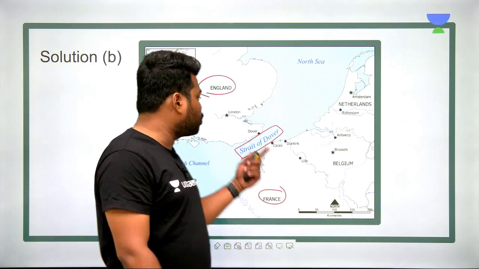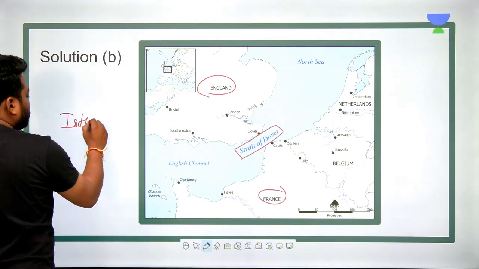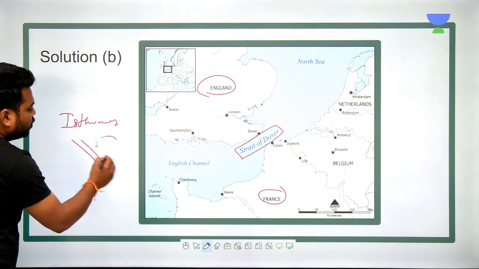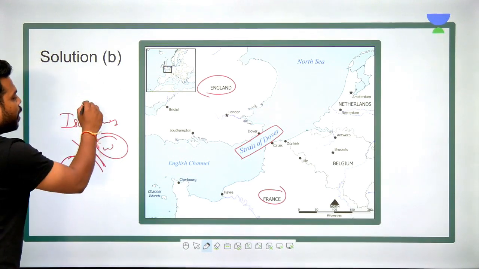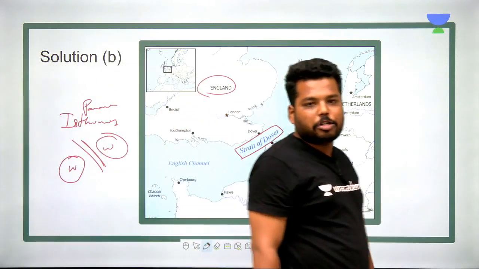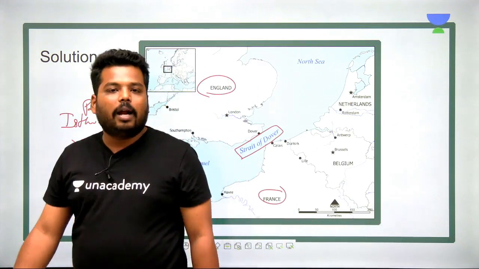And the opposite of a strait is called an isthmus. So what is an isthmus? An isthmus is a narrow land mass which divides two water bodies. Clear? The Isthmus of Panama divides the Atlantic Ocean from the Pacific Ocean, particularly the Caribbean Sea and the Pacific Ocean.